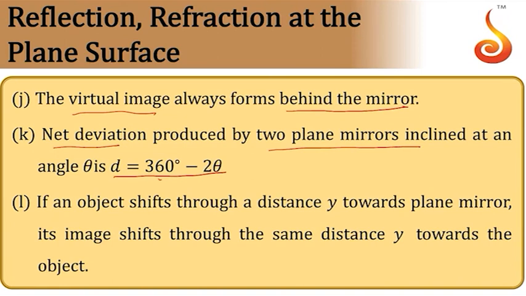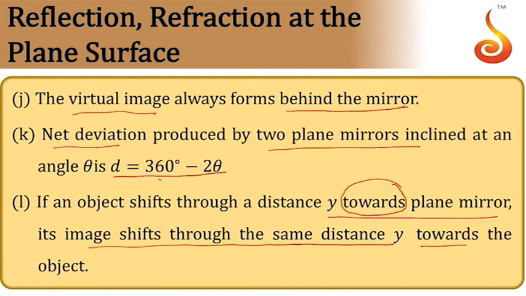If an object shifts through distance y towards the mirror, if a person standing in front of the mirror moves towards the mirror through a distance y, then the image shifts through the same distance y towards the mirror. See, if the person standing moves towards the mirror, the image also moves towards the mirror. That means if this is the mirror, if the object is here, the object moves through a distance y, then the image, which was originally here, also approaches.